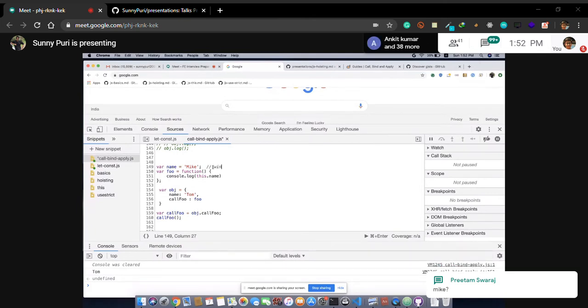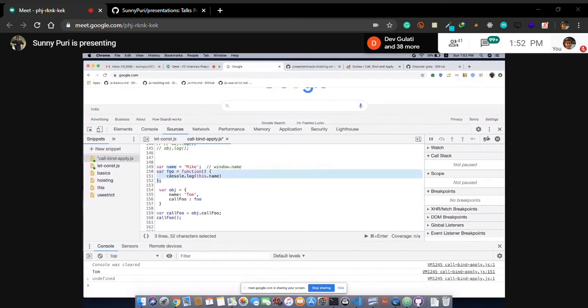This is window. I can call this name using window.name, right? See, if Tom is not there, it means Mike is there, right? So let's see. This name can be called using window.name. This is a basic function. Whosoever will call, it will call. If you call directly, it will point to window, correct?